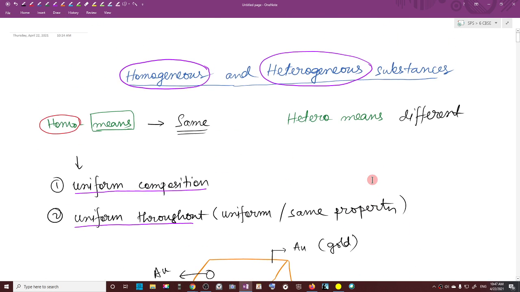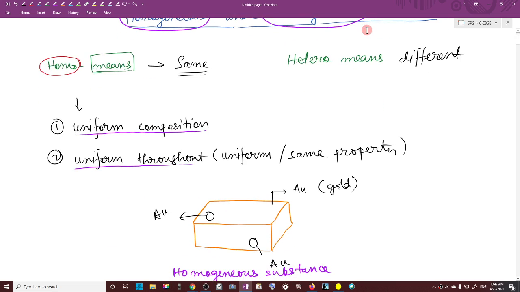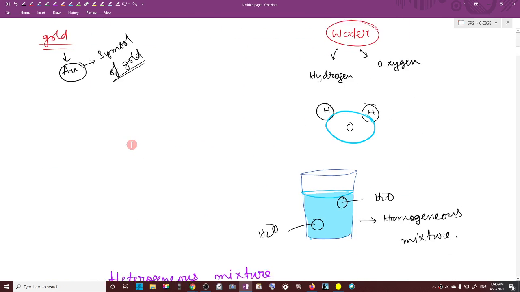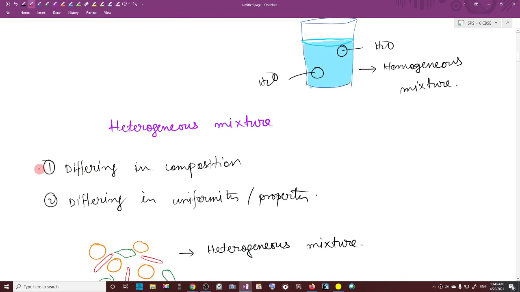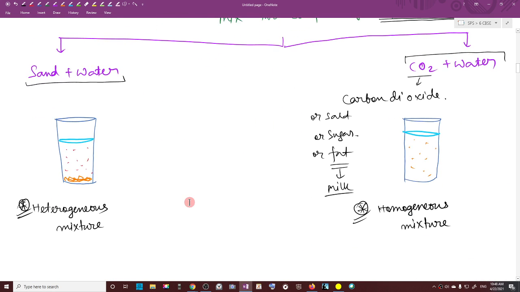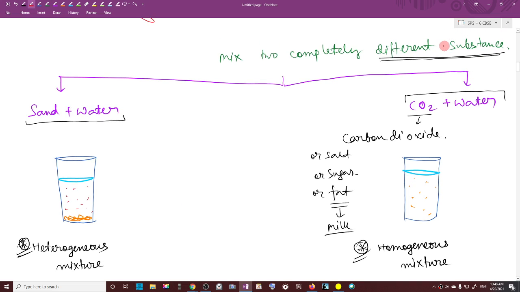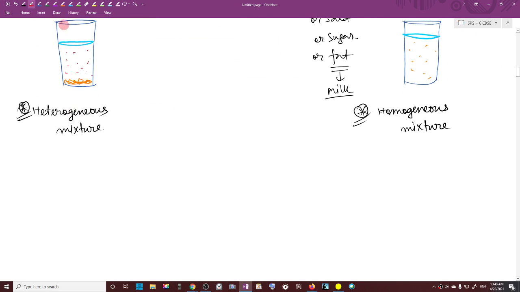Let me show you an overview. We have done homogeneous and heterogeneous substances. Substances that have uniform composition and are uniform throughout are homogeneous. Substances which are not uniform in composition or not uniform in property are heterogeneous. And we have seen that when we mix two different substances, we can also get heterogeneous and homogeneous mixtures. Okay, now when we talk about alloy,